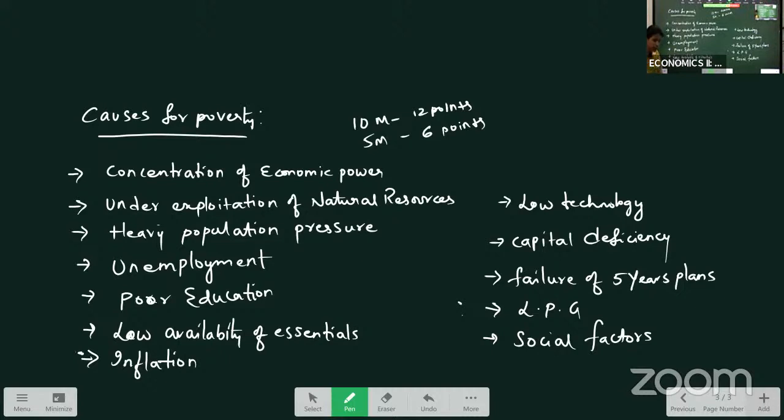How do you reduce income inequalities, the causes for poverty, and the concepts of poverty. So that's all for today. Tomorrow we'll continue with a new topic, unemployment, which is again important for your 5 marks and 2 marks questions. So just go through whatever topics we have discussed today. Okay, thank you all.